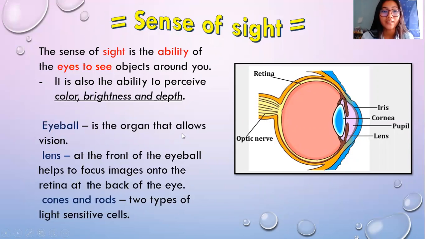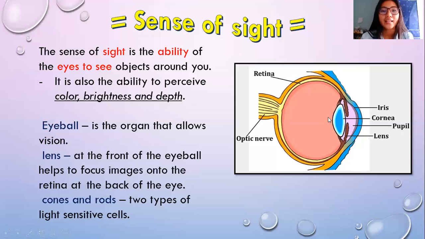The eyeball is the organ that allows vision. The lens at the front of the eyeball helps to focus images onto the retina at the back of the eye. Cones and rods are two types of light sensitive cells.